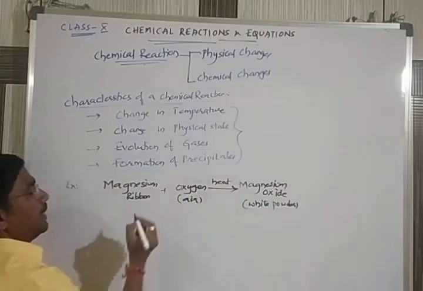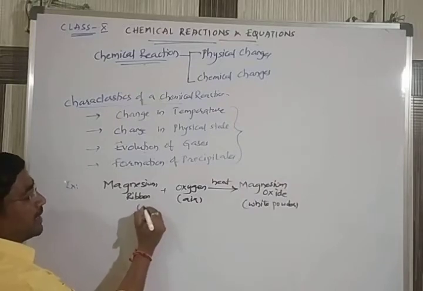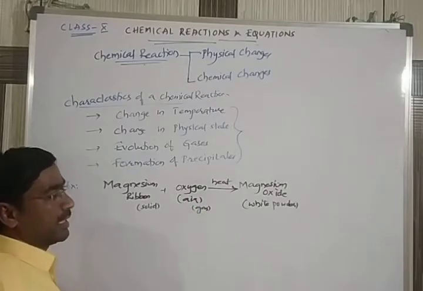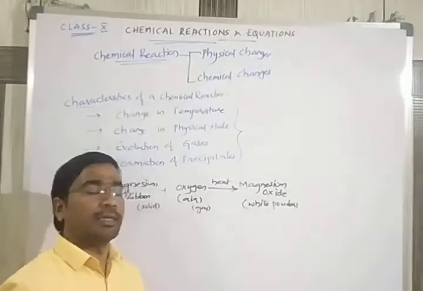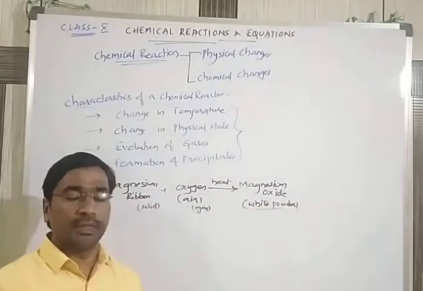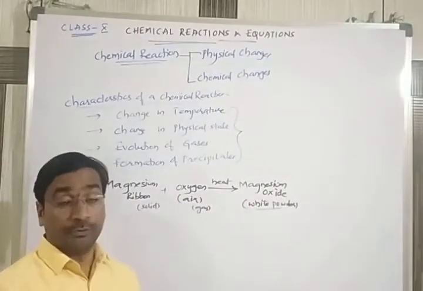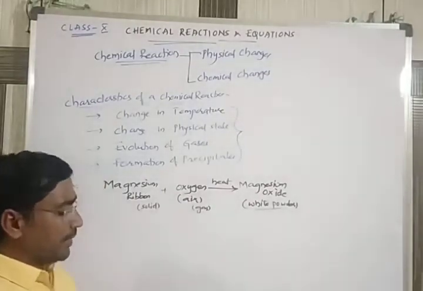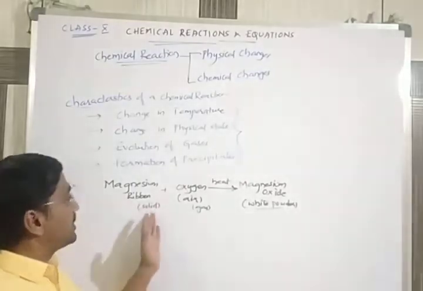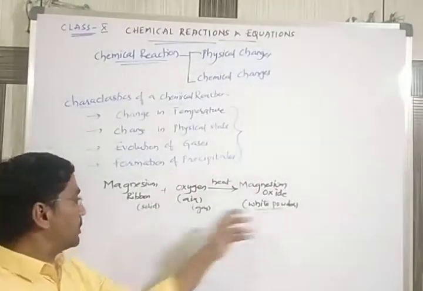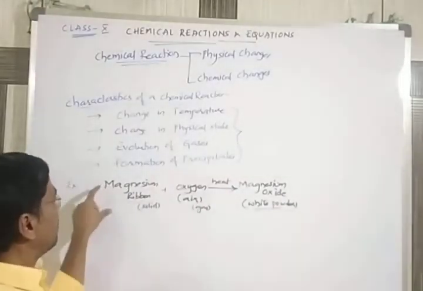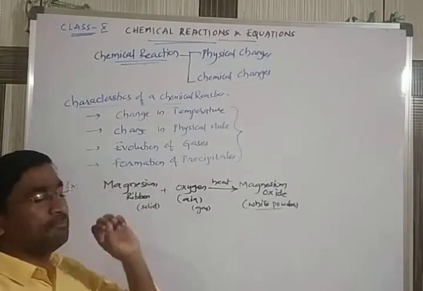So the magnesium ribbon, which was in the solid state, you are burning with oxygen, which is in the gaseous state. When you heat, you get magnesium oxide, that is nothing but the white powder, with dazzling white fumes when it is burning. So one substance may change into another physical state also. This is one best example of a simple chemical reaction.